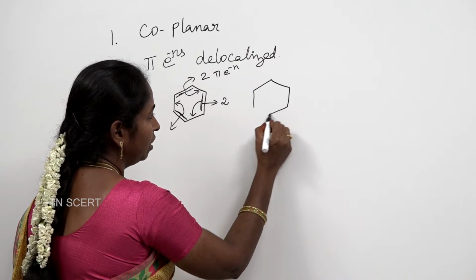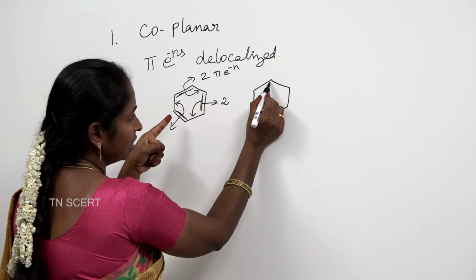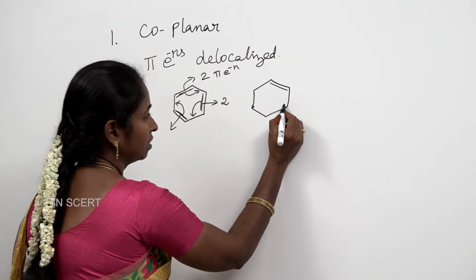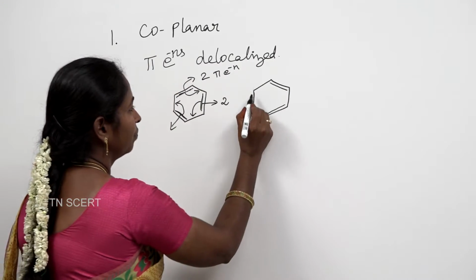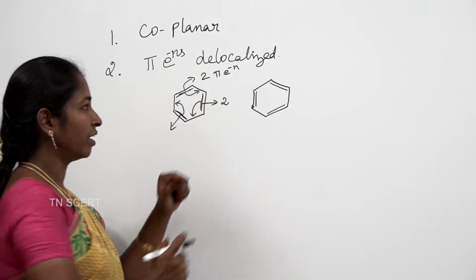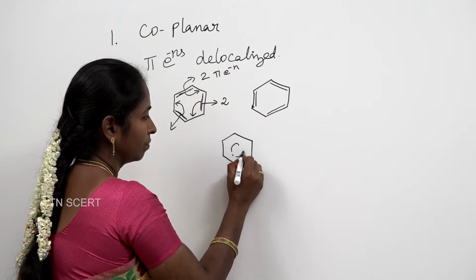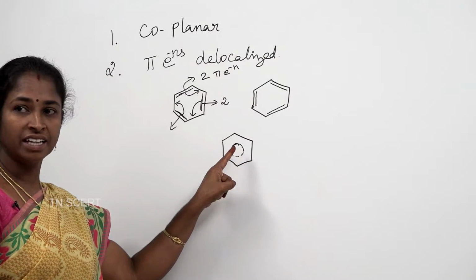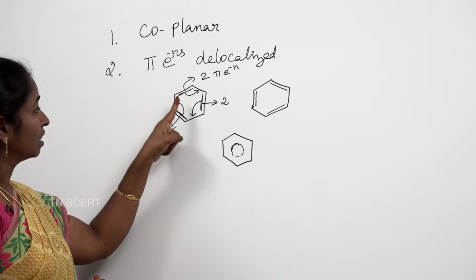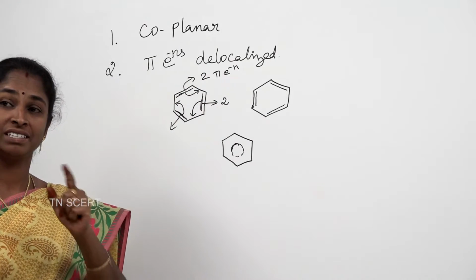Now, after delocalization, you can write the structure of benzene like this. These pi electrons are delocalized between these 2 carbon atoms, and these 2 pi electrons are shifted here and these 2 here. So, this structure also represents benzene, or you can write the structure of benzene like this, which indicates the delocalization of pi electrons. So, the second condition is the pi electrons should not be localized; they should be completely delocalized in the ring.